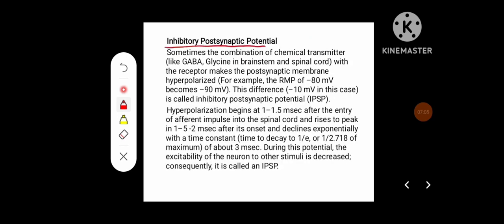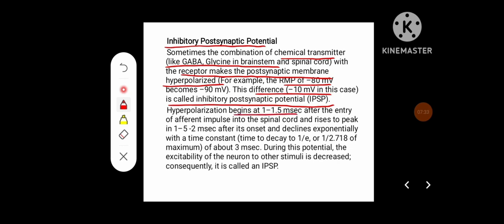Inhibitory postsynaptic potential. Sometimes the combination of chemical transmitters like GABA or glycine in the brainstem and spinal cord with the receptors makes the postsynaptic membrane hyperpolarized. For example, resting membrane potential is going to reach minus 90 from minus 80, and this difference of minus 10 millivolts is called inhibitory postsynaptic potential or IPSP.